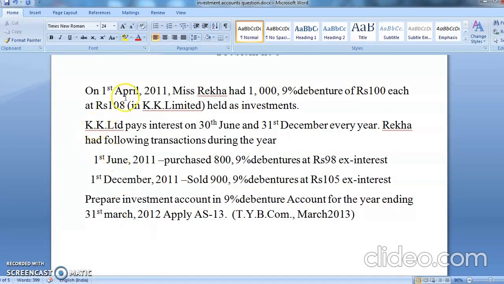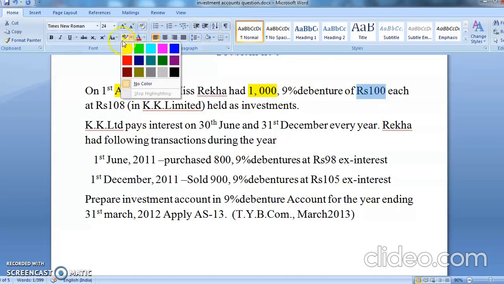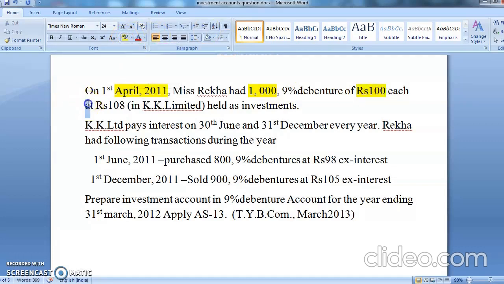Now see, on 1st April 2012, my year is starting on 1st April 2012. Miss Rekha already had, meaning she already had 1000, this is the opening balance. What is it? 9% debenture. 100 rupees is the face value, and the cost price is how much? 108. Okay students, remember it. Held as an investment, meaning you already had it, you're continuing your business, you're not purchasing it for the first time.